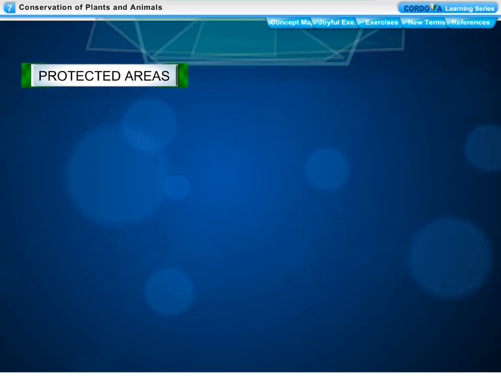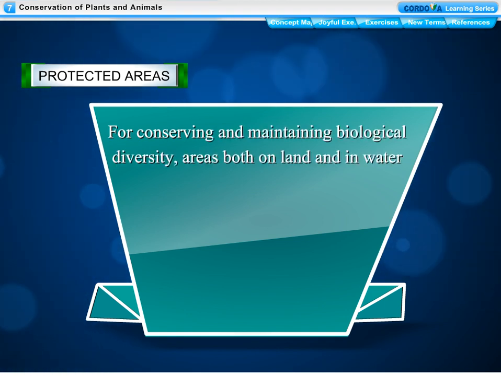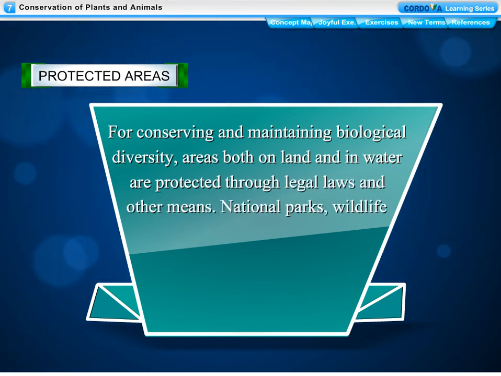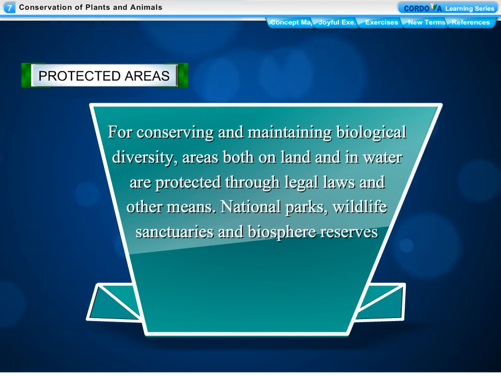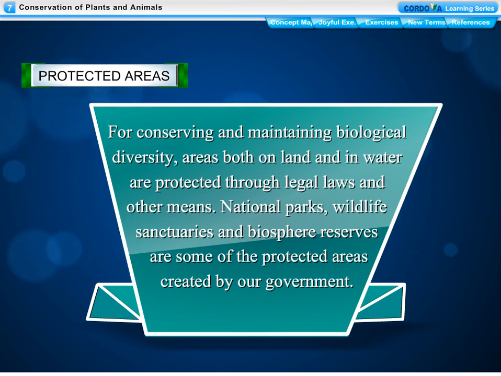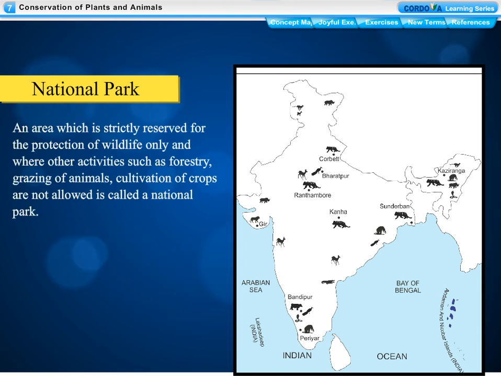Protected areas. For conserving and maintaining biological diversity, areas both on land and in water are protected through legal laws and other means. National parks, wildlife sanctuaries and biospheric reserves are some of the protected areas created by our government. National park, an area which is strictly reserved for the protection of wildlife only and where other activities such as forestry, grazing of animals, cultivation of crops are not allowed is called a national park.